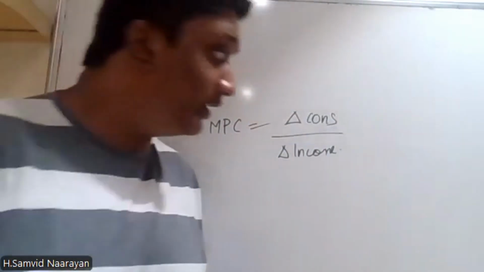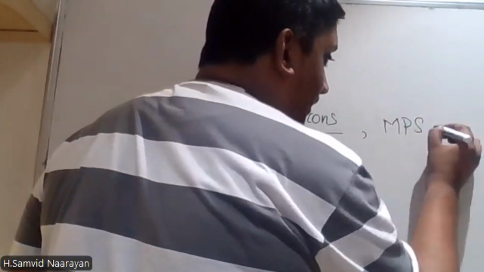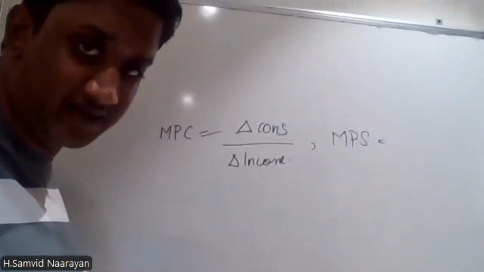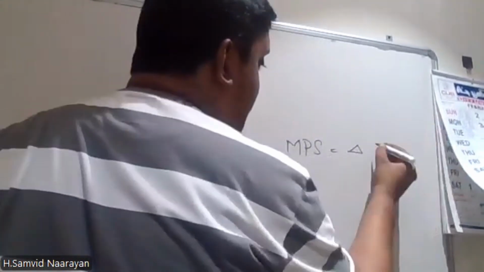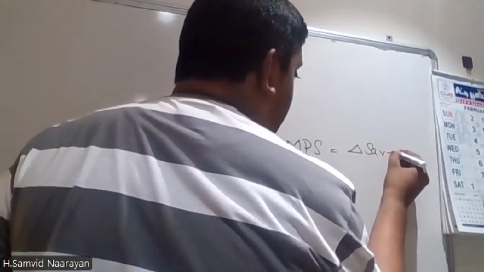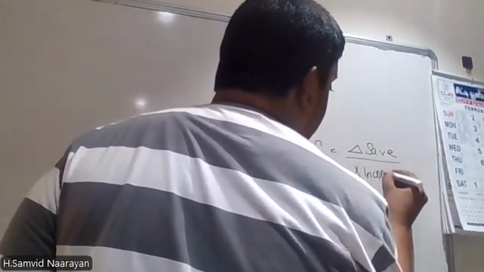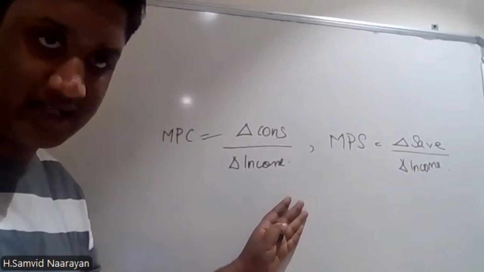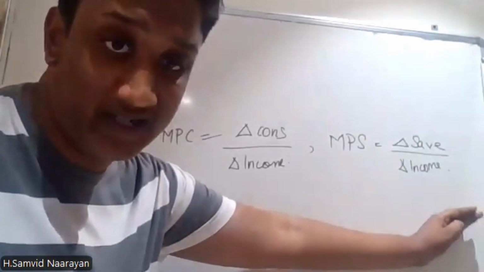right? So now, there's also something called marginal propensity to save, which is nothing but the change in savings, the ratio of change in savings divided by the change in income, right? So this is the formula for marginal propensity to consume. This is the formula for marginal propensity to save.